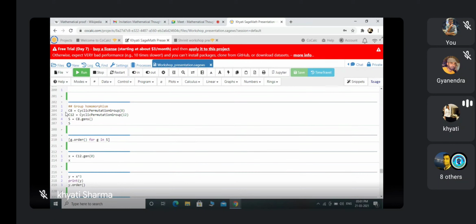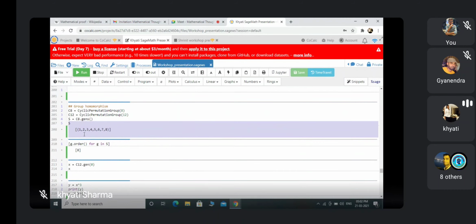We are fixing one notation: the cyclic permutation group generated by an 8-cycle or a 12-cycle. Now I take C8.gens() to see the generators. I run this, and this is the generator for C8.